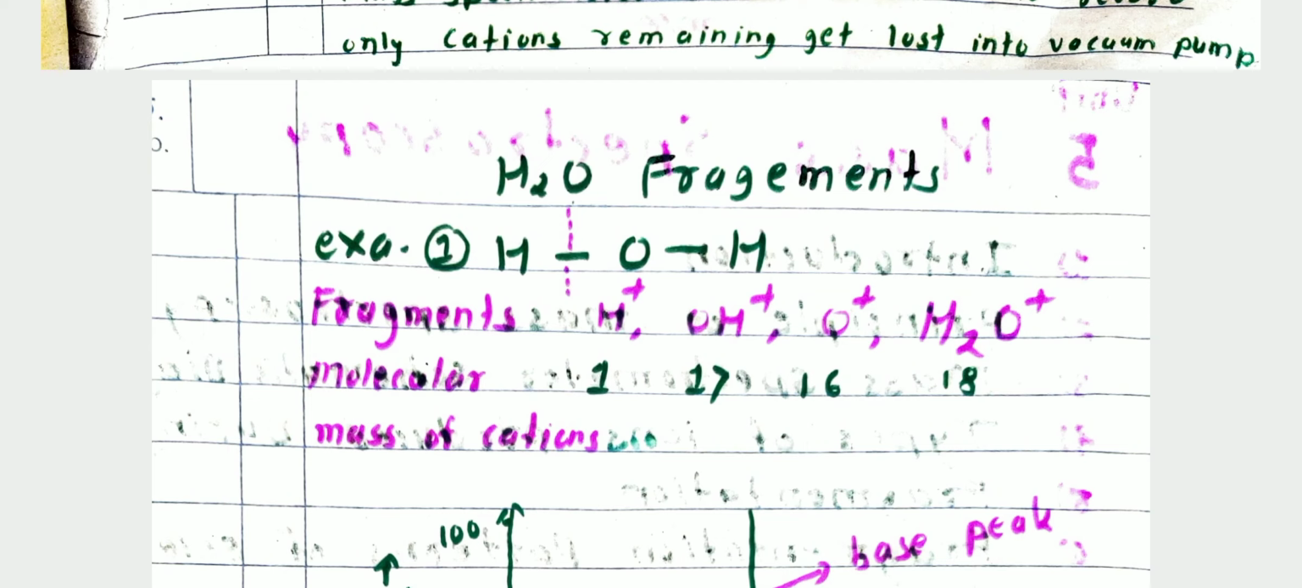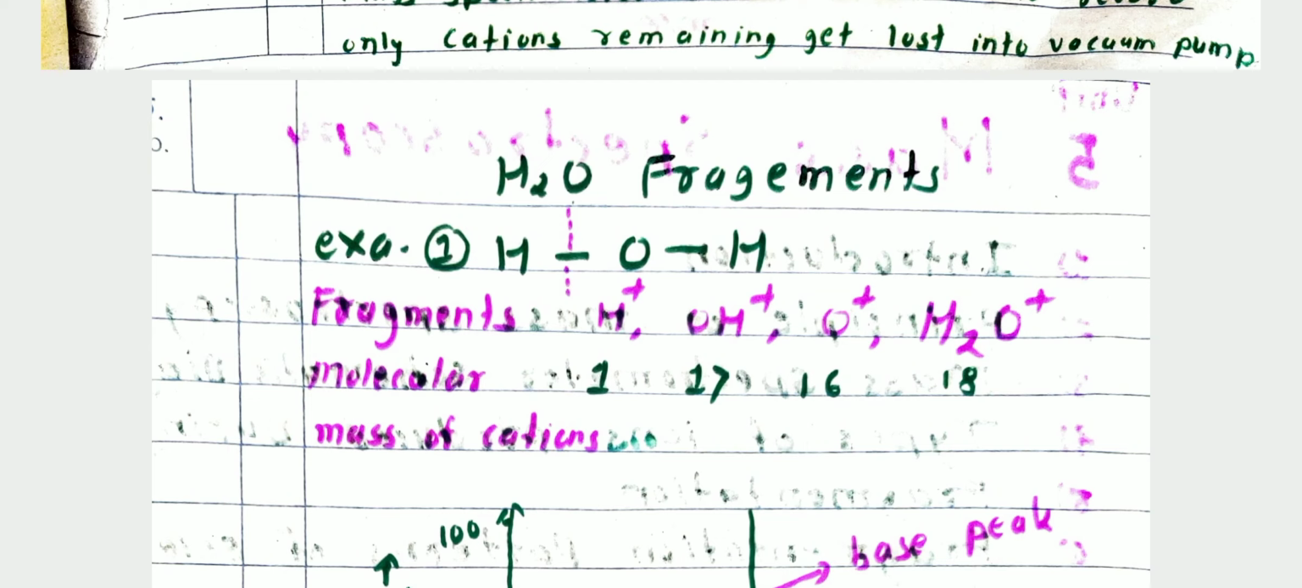Then what is the molecular mass of these cations? These four are the cations of the water molecule. First is the hydrogen H+ cation, then OH+ cation, O+, and H2O+. Then what is the molecular mass of each cation?